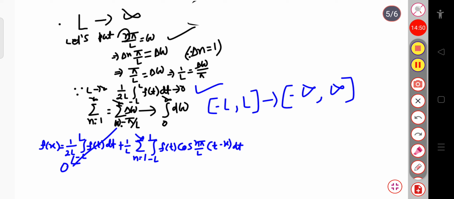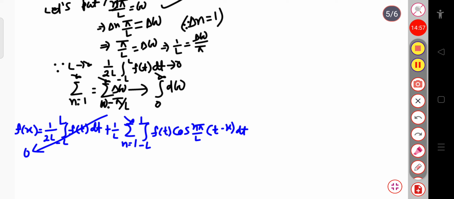Now if I replace this in terms of omega, then in place of 1 by L, I can write delta omega by pi. So I can write this as delta omega divided by pi. Let me write the term 1 by pi first, because this summation sign we have replaced by omega.